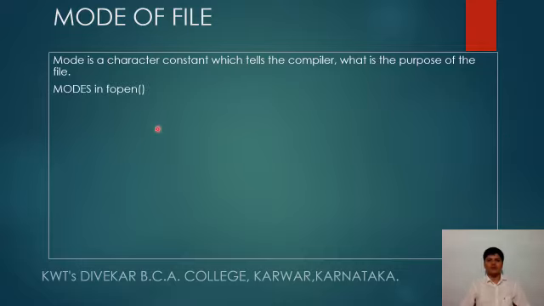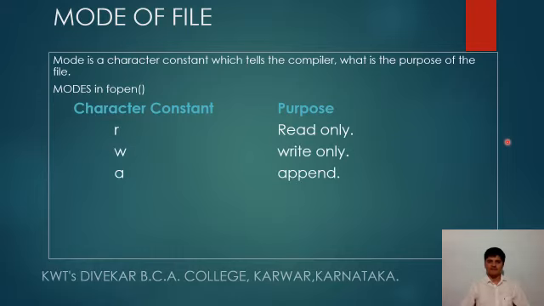So the modes in fopen are: in the beginning, we have the character constant r. If r is specified in the second parameter, that is as a mode, then the purpose is only for read, and when w is specified, then write only. When a is specified, then it is append only.